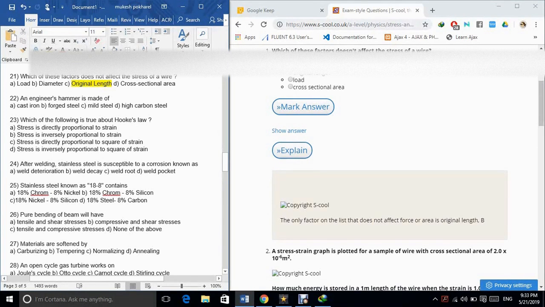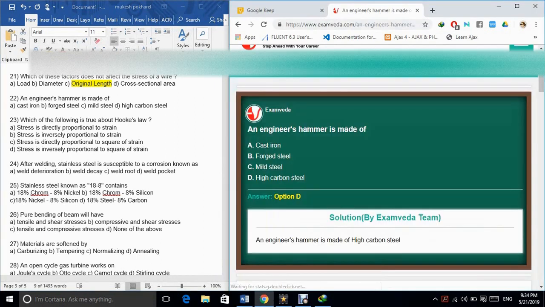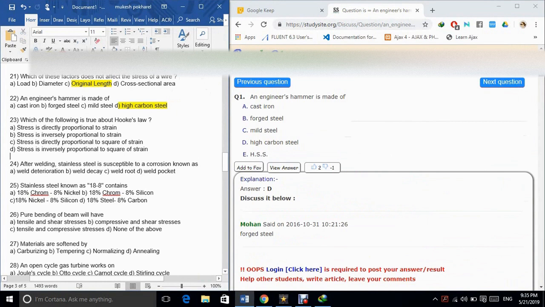22. An engineer's hammer is made of A. Cast iron. B. Forged steel. C. Mild steel. D. High carbon steel. The correct answer is option D.